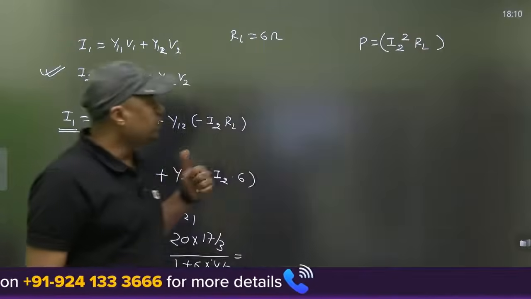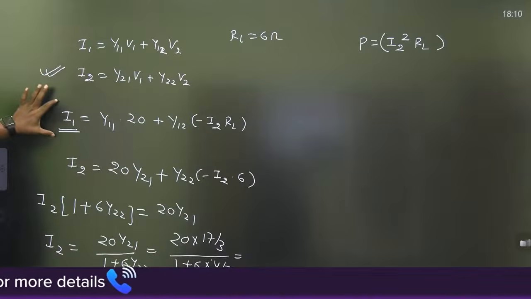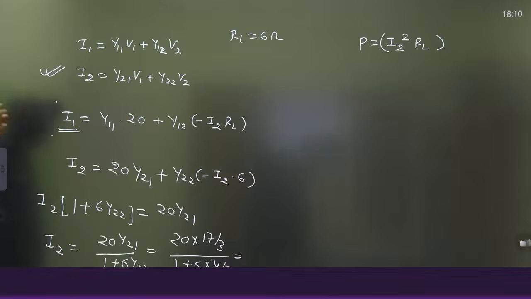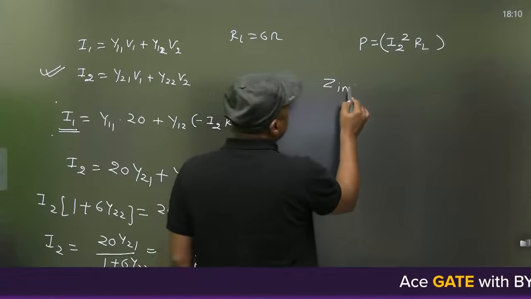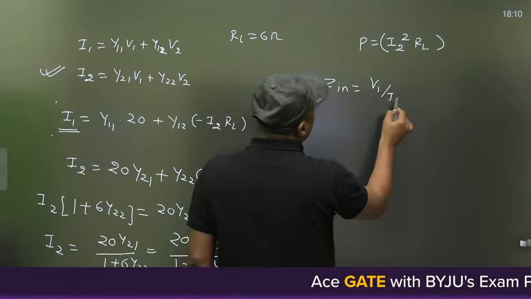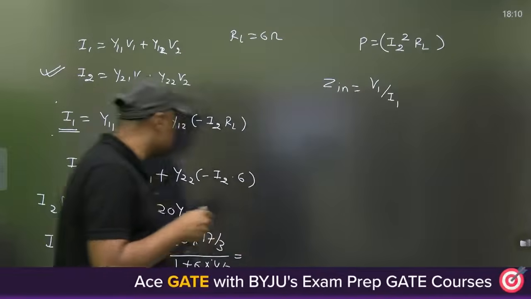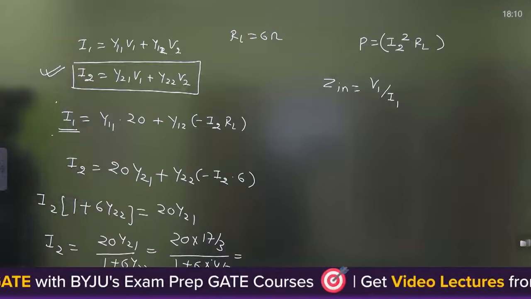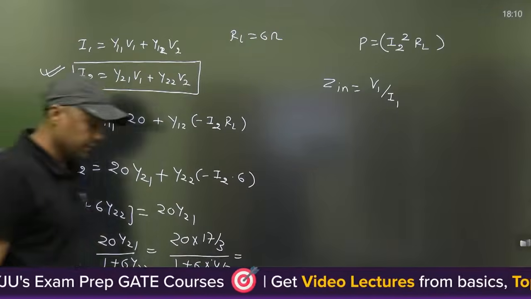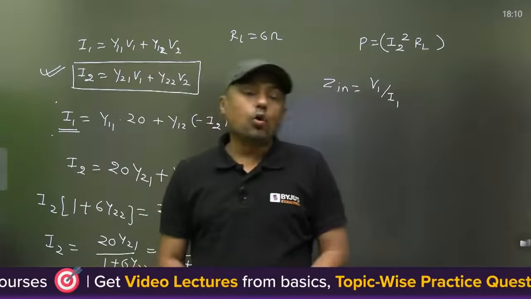When we are solving, just focus on what is required here. For example, if I1 is required, or the input impedance is required, then input impedance means V1 upon I1, and in that case we can use this equation. Otherwise, you can use this equation to find I2. This is the important equation, required because V1 is directly given as 20 volt. So watch this type of question, to see the level of question.